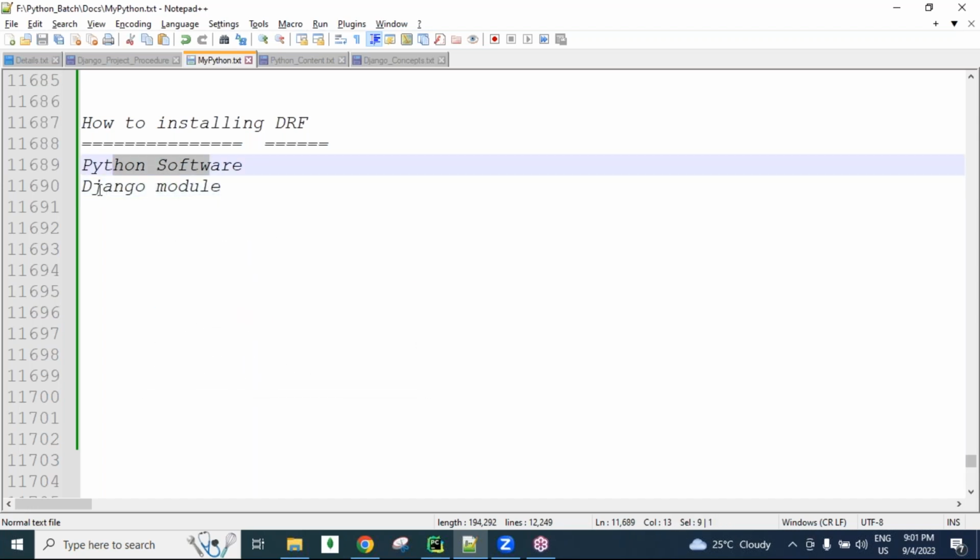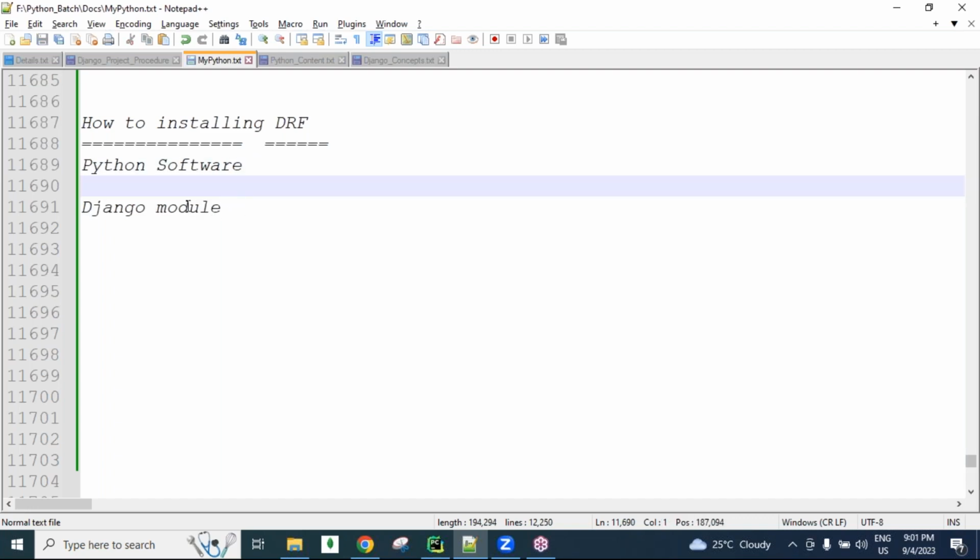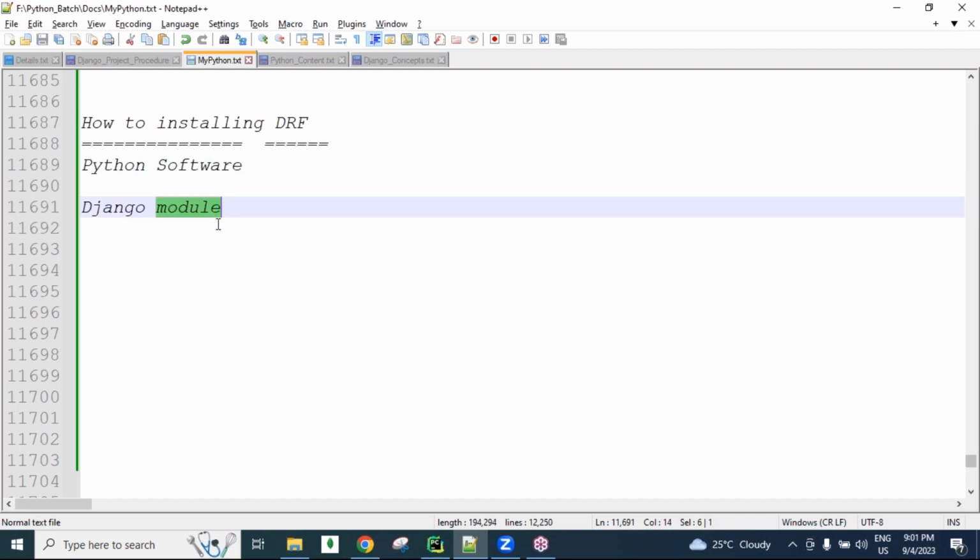So Python is software, guys. Django is a module. In Python, you people know about modules. A module is nothing but every Python file is called a module in Python. Every .py file is called a module. A module can contain a collection of functions, where each function can contain a collection of statements. So write one time, use a number of times. For reusability purposes, we can use modules, guys.